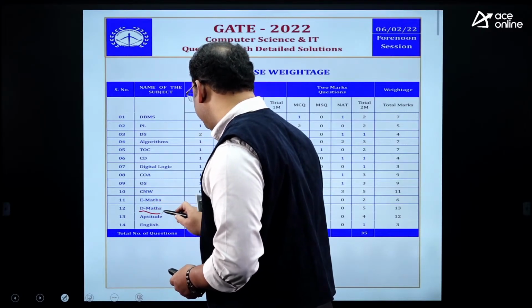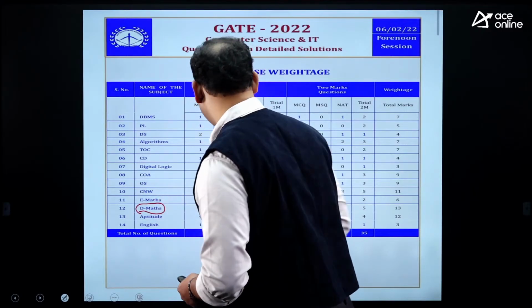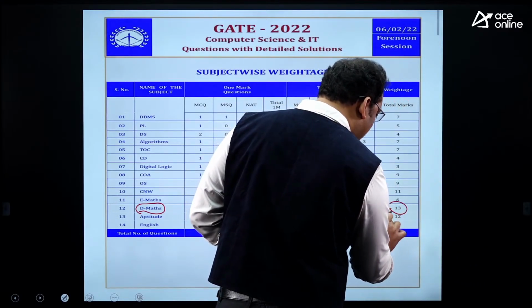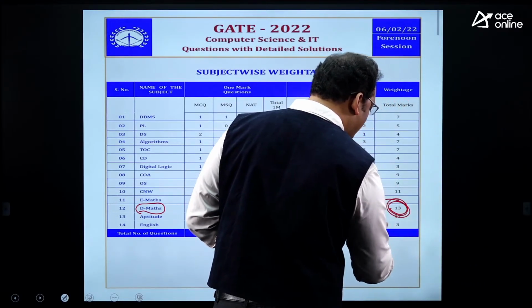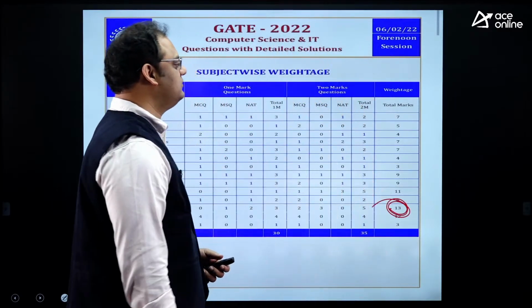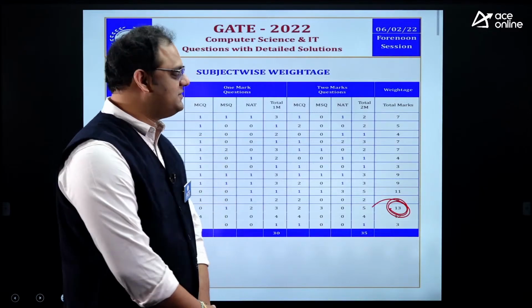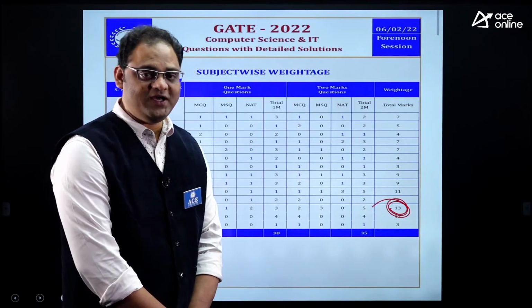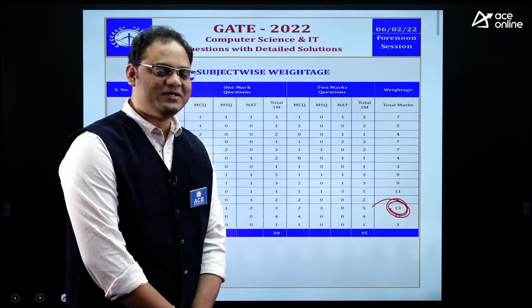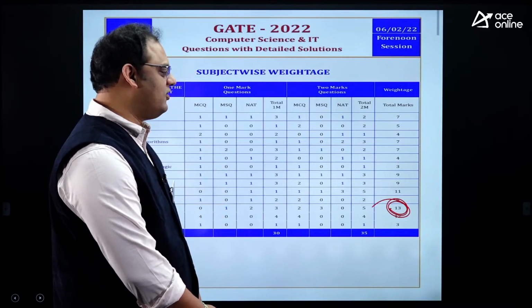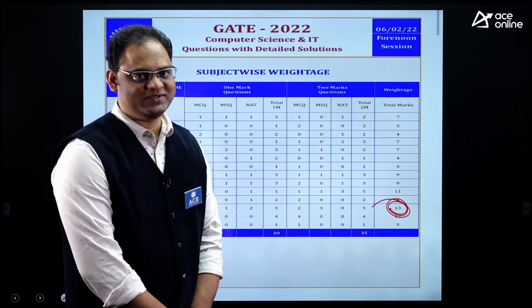In our discrete mathematics, we got 13 marks from this area. So what we can say is discrete is one of the highest weightage subjects in our computer science engineering, my dear students. It's not like pure mathematics.